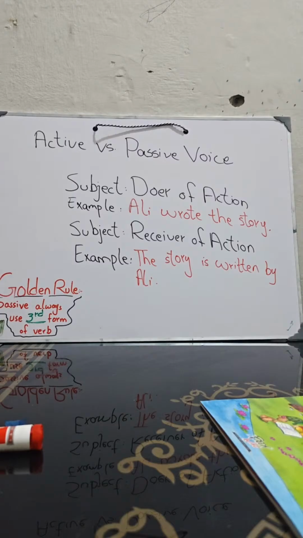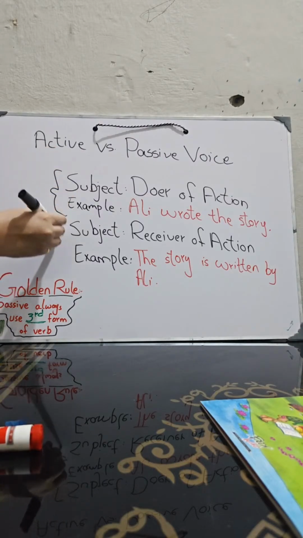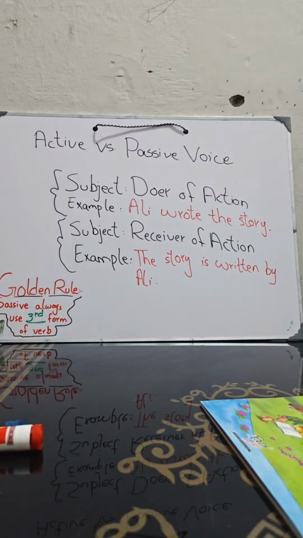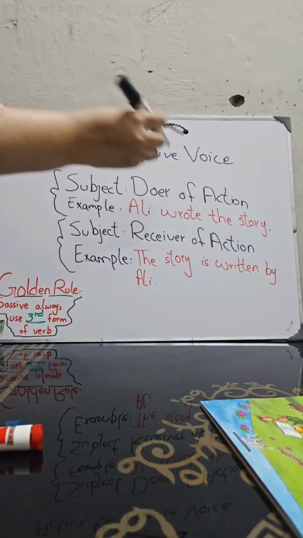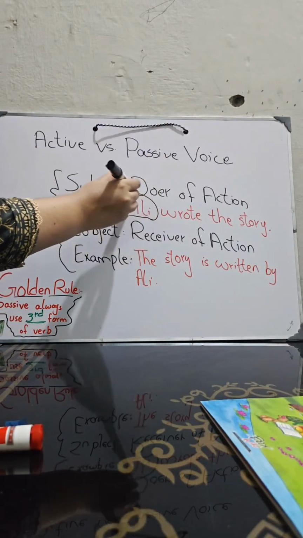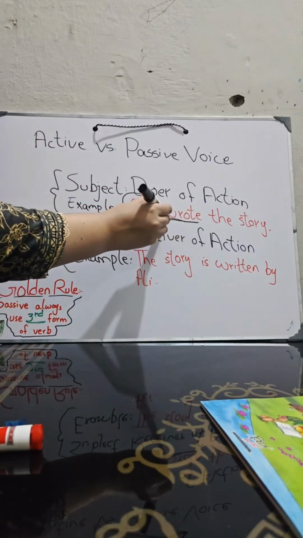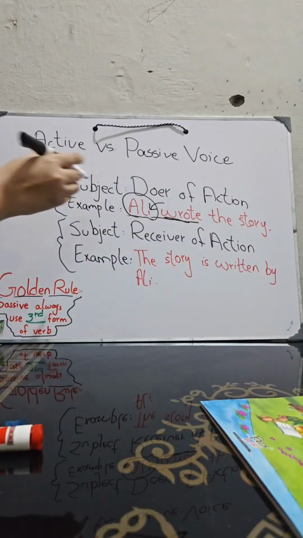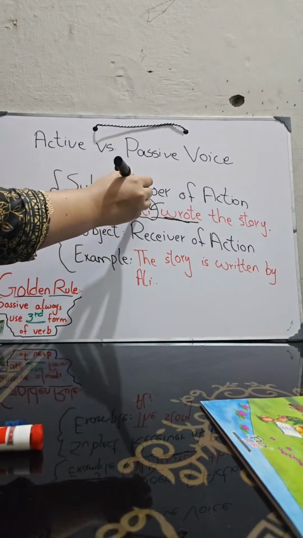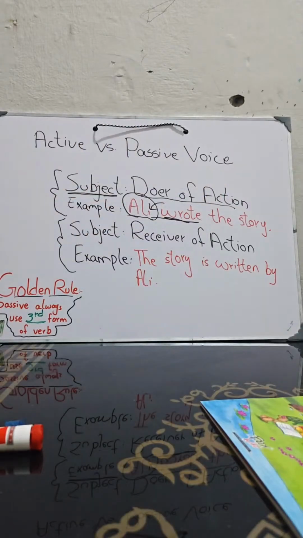Okay, so we have the topic here, active and passive voice. There are two types of sentence we are going to read today. The one is subject. In one sentence, the subject is the doer of action. It means the person who is doing the action. For example, here we have the sentence: Ali wrote the story. So who is writing the story here? Who is doing the action here? That is Ali. So the subject in this part is the doer of action, the one who is doing the action.